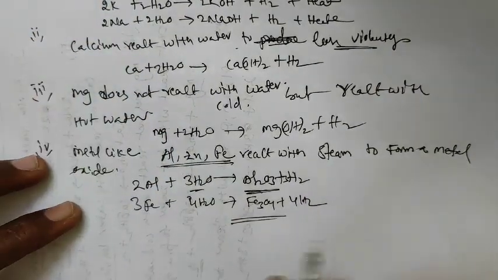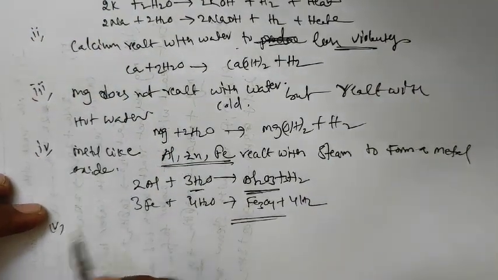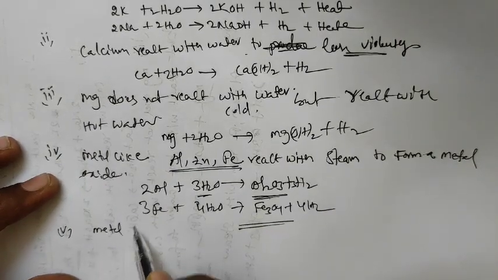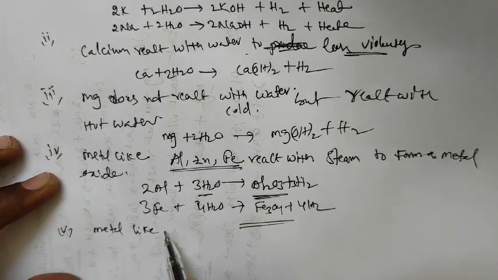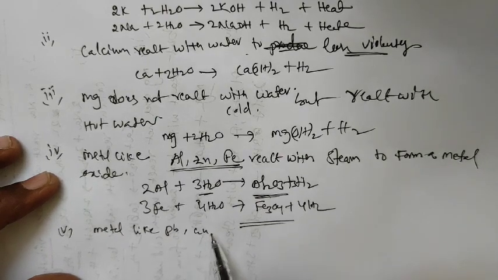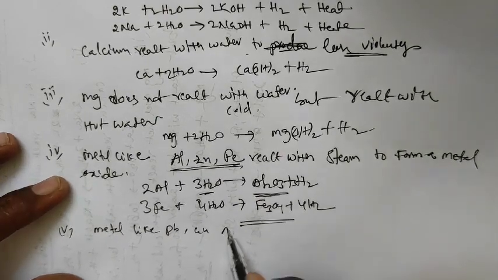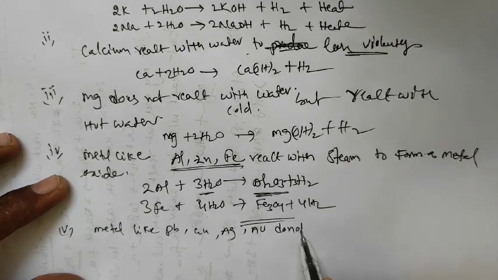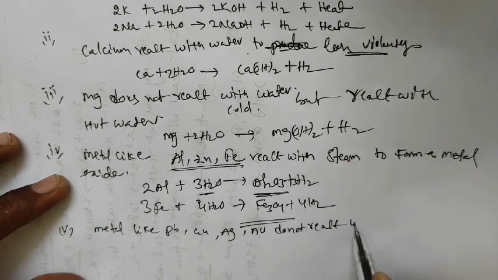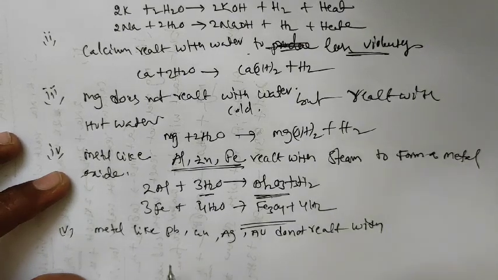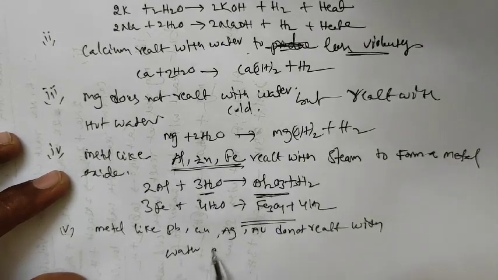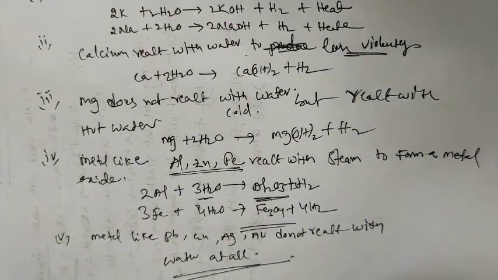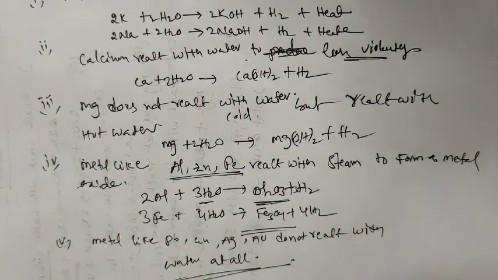Next, the fifth point in metals reacting with water: metals like Pb lead, Cu copper, Ag silver, and Au gold do not react with water at all. Okay, these are the chemical properties of metals. Okay, thank you.